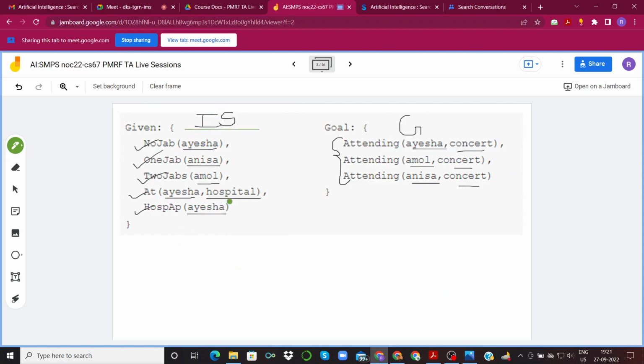This is the initial state. We are given this information: no jab for Aisha. So we have three people, Aisha, Anisha, and Amol. We are given that Amol has 2 shots of vaccine, Anisha has only 1 shot of vaccine, and Aisha has no shots of vaccine. Also, Aisha is at the hospital and Aisha has a hospital appointment. And the goal that we are to reach is that all 3 of them have to be attending this event, which is a concert. So these are 3 sub goals, and in our case, we may solve these sub goals independently.